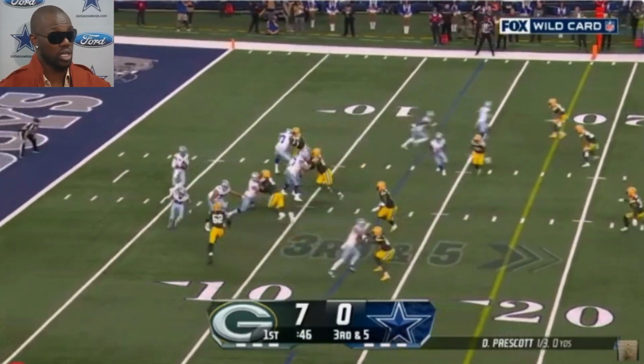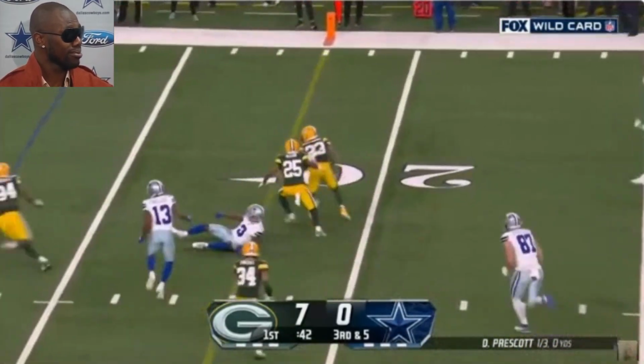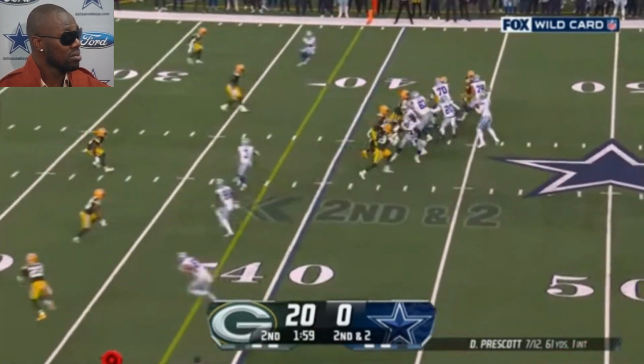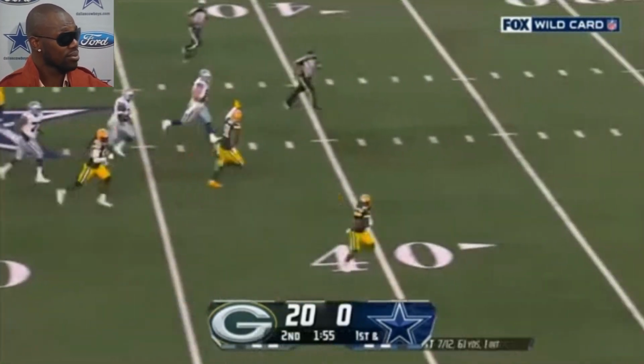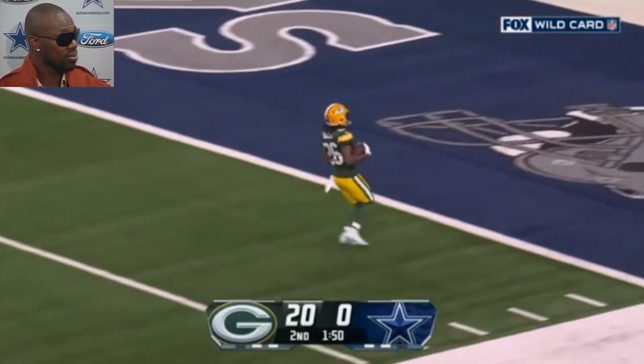Third and 5. It's really unfair. That's my team. And it's intercepted. It's my quarterback. 2nd and 2 here. And if you guys do that, man, it's unfair. We lost as a team. No one in front of him. Darnell Savage. We lost as a team, man. Touchdown.